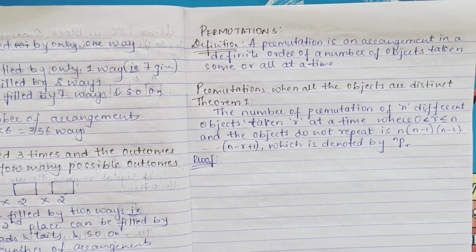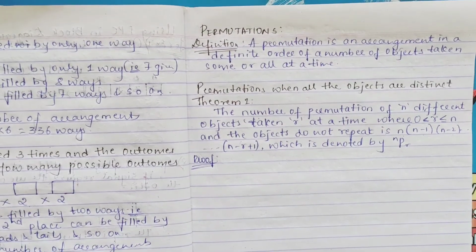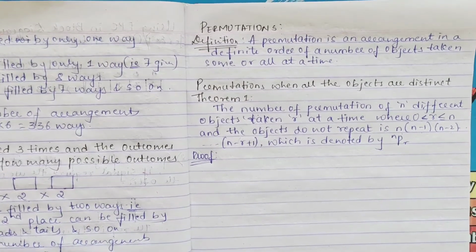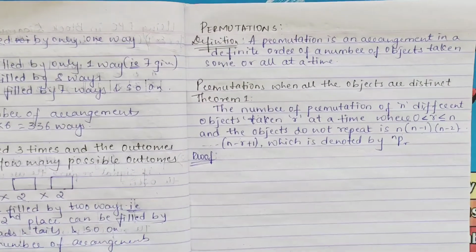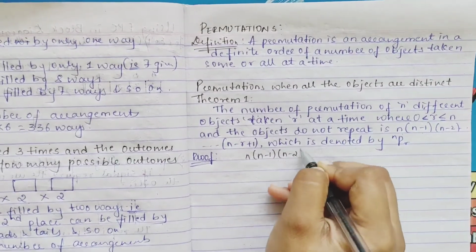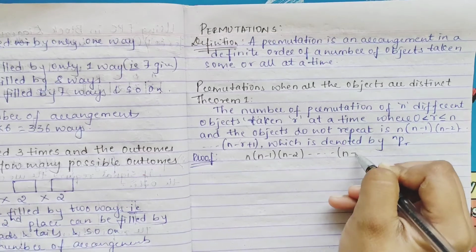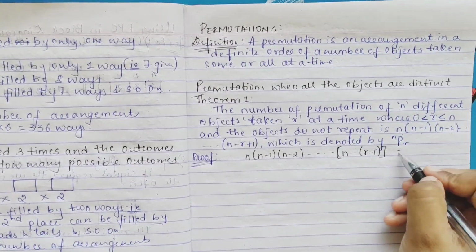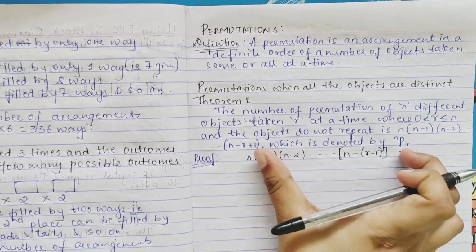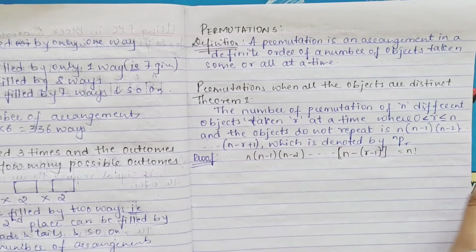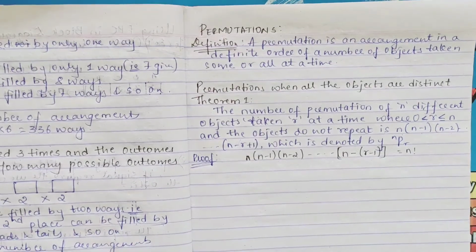You'll study it. This only is the main thing which you have to study, your formula. Based on the formula only you have to do the problems. Like in short, this is your n, n minus 1, n minus 2, and so on. Okay, this is called your n factorial. Now why is it n factorial? This is only n, n minus 1, n minus 2, and so on up to your last terms 3, 2, 1. That is called your n factorial.